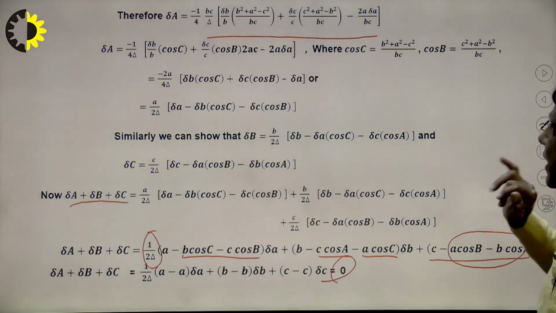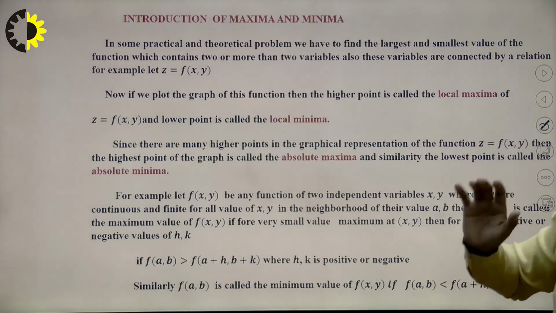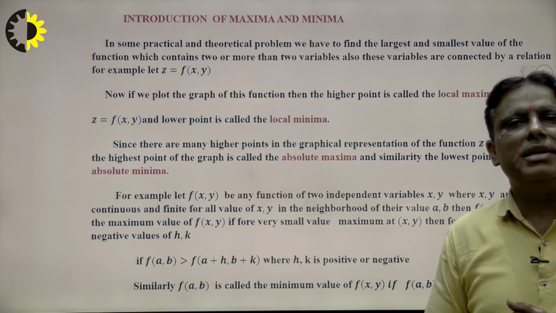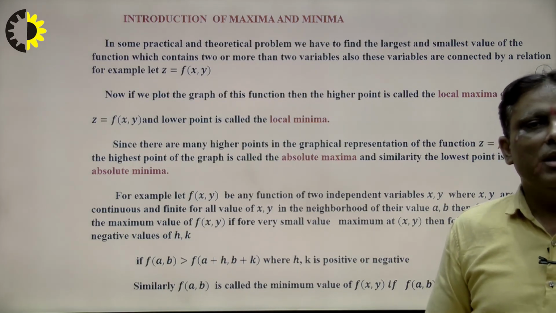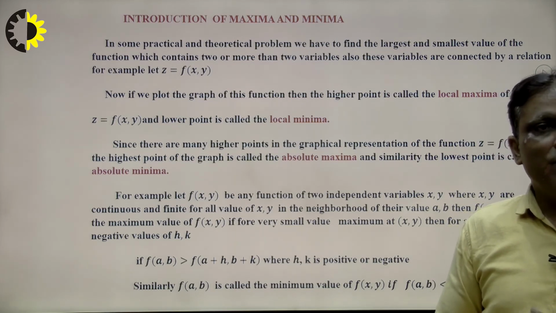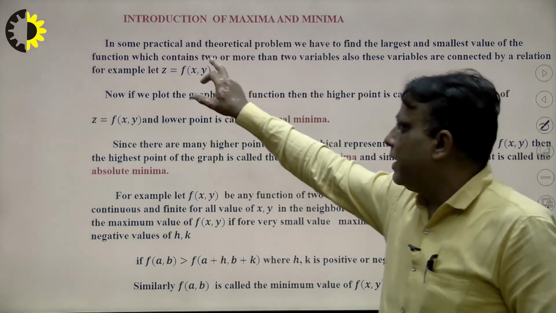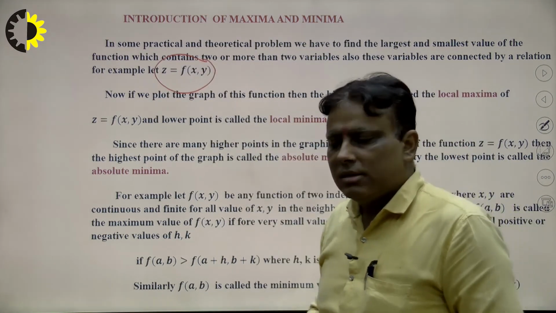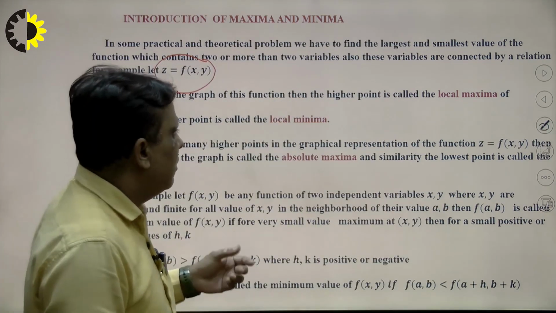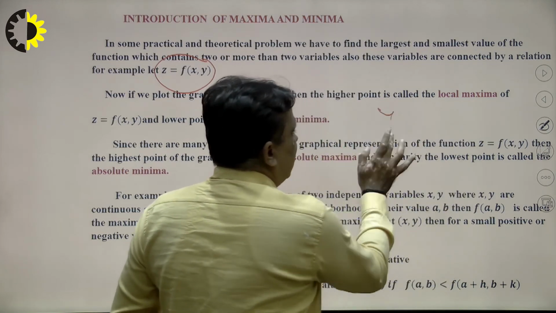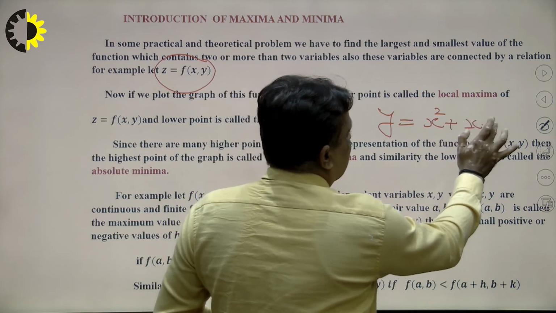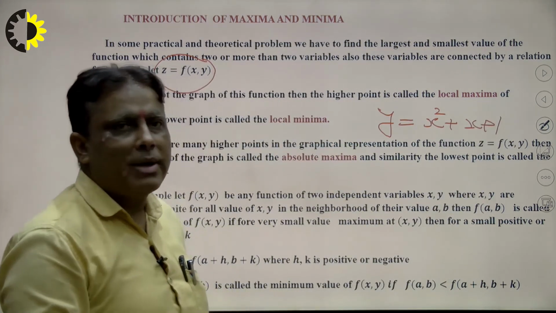Now next I introduce a new topic here, the introduction of maxima and minima, right? Suppose in this way we can find out how to calculate the minima and maxima. Students studied this in 12th level for one variable, but here maxima and minima depend on two variables. First of all, I discuss some portion of the 12th level. In the 12th level, suppose the formula is given as y is equal to x square plus x plus 1. Find the maximum and minimum value and local maxima and minima in this way.